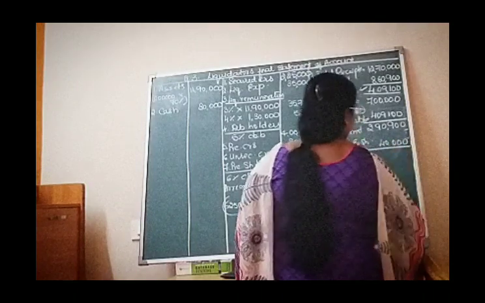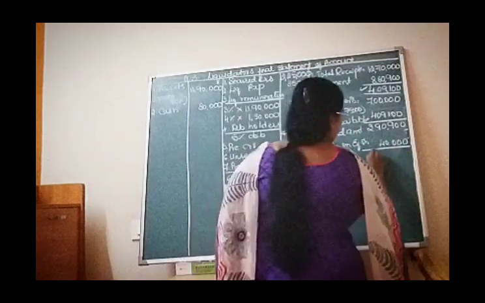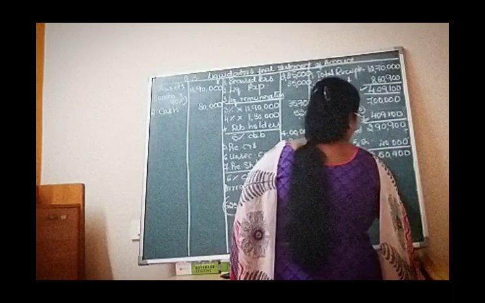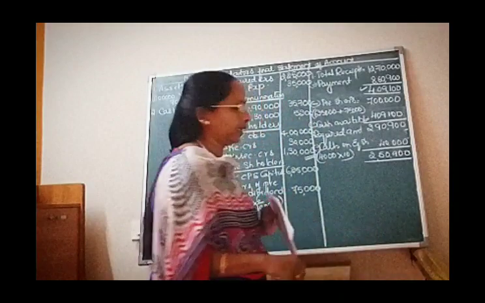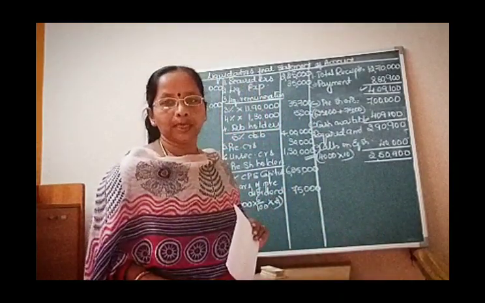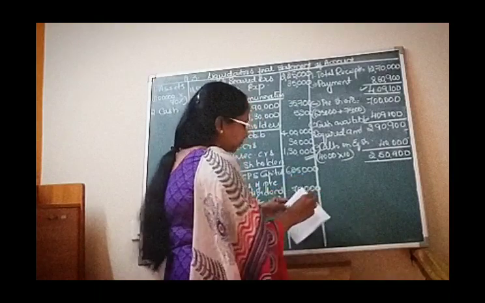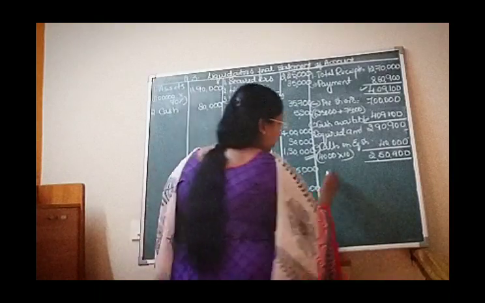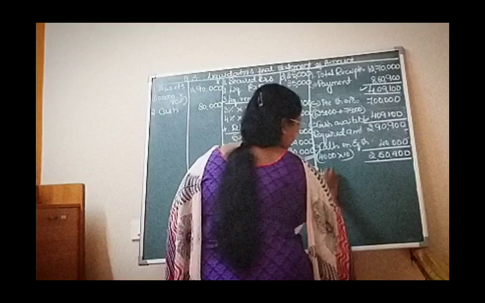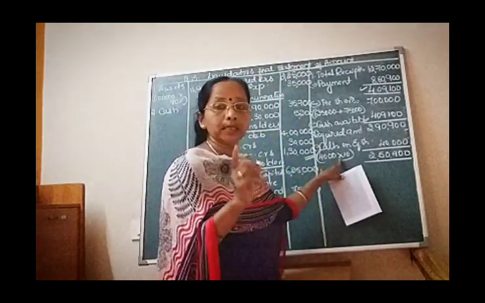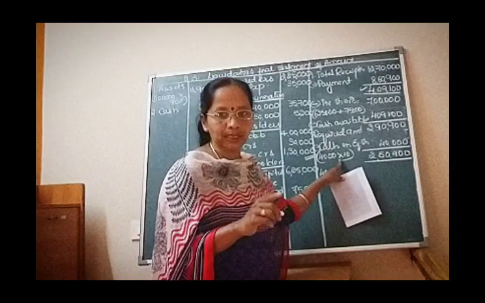rupees. I can collect. Now the amount required for payment is 2,50,900. We need the payment. But now what happened is, these 4,000 shares have also made the payment of 10 rupees. Earlier they had paid 60 rupees as per the balance sheet.